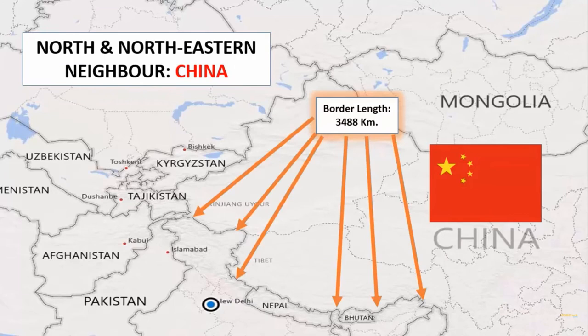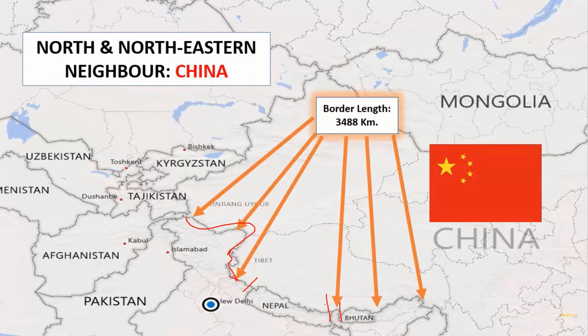Now, we have another neighbor, that is China. We share quite a lot of boundary with China. The length of the border which we share with China is 3,488 kilometers. You can see here Jammu and Kashmir. This is the area which we are sharing here. Okay. Then from here onwards is Nepal.